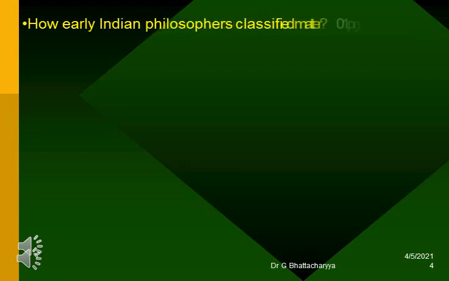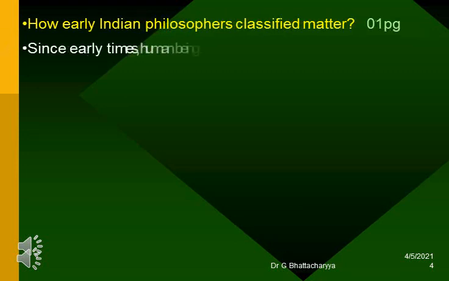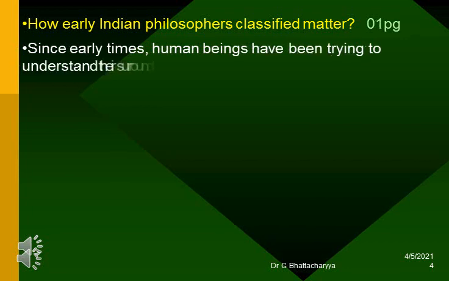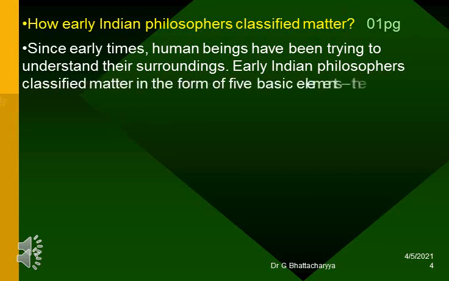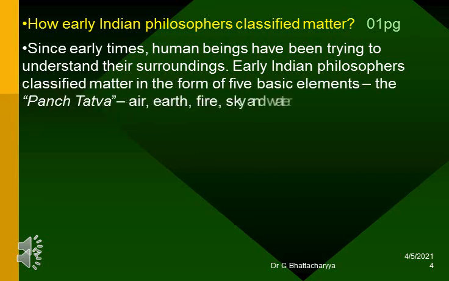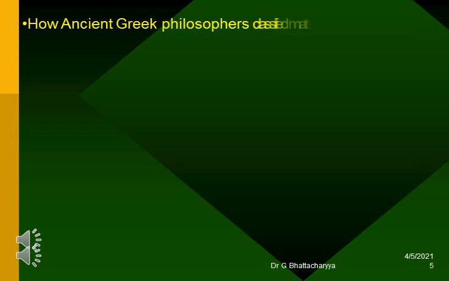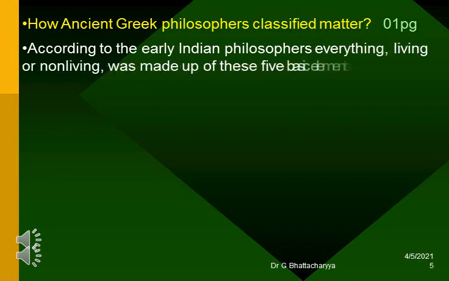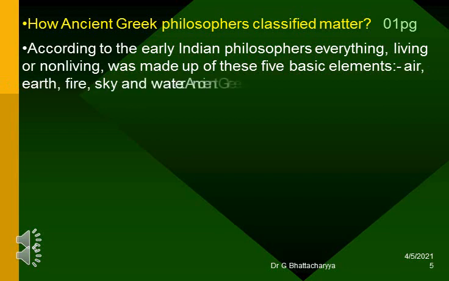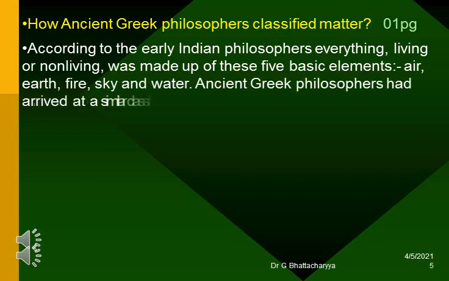How early Indian philosophers classified matter? Since early times, human beings have been trying to understand their surroundings. Early Indian philosophers classified matter in the form of 5 basic elements, the Panch Tattva: air, earth, fire, sky and water. How ancient Greek philosophers classified matter? According to the early Indian philosophers, everything, living or non-living, was made up of these 5 basic elements: air, earth, fire, sky and water. Ancient Greek philosophers had also arrived at a similar classification of matter.